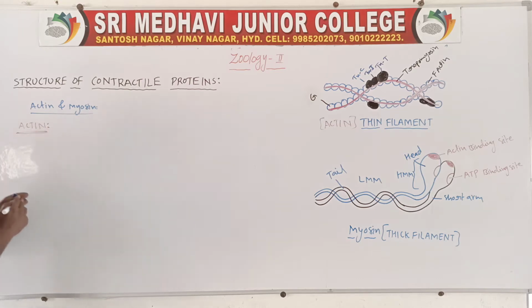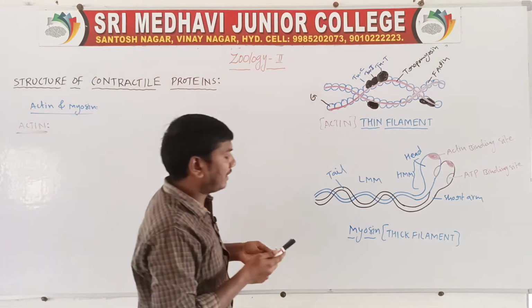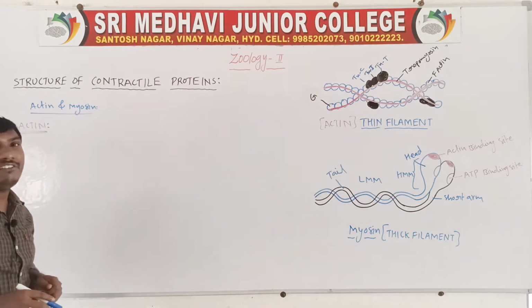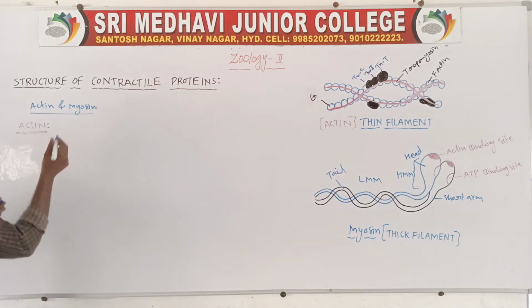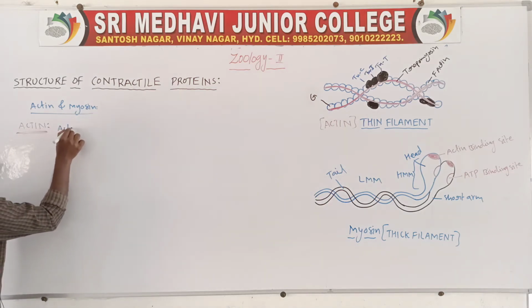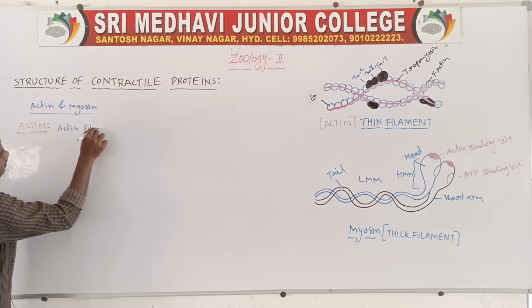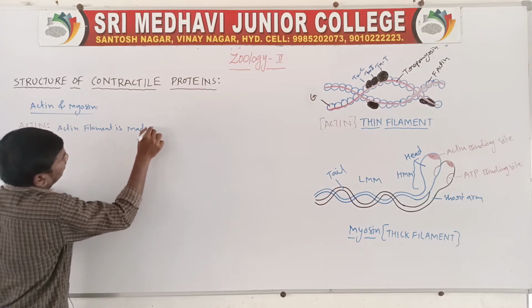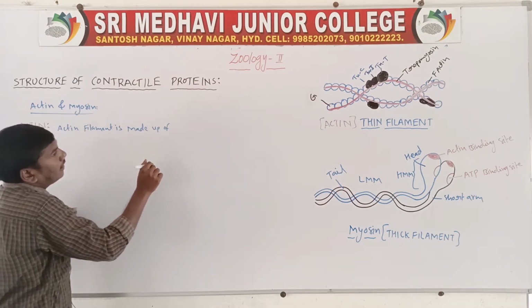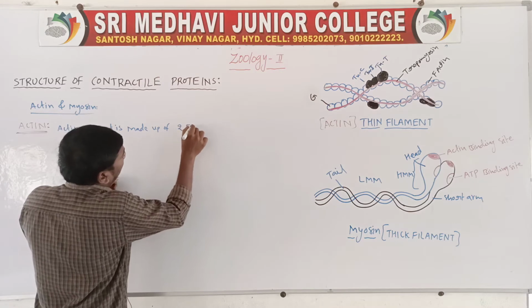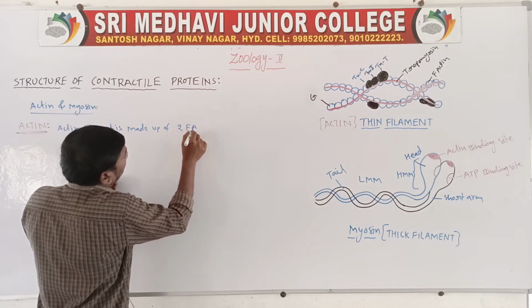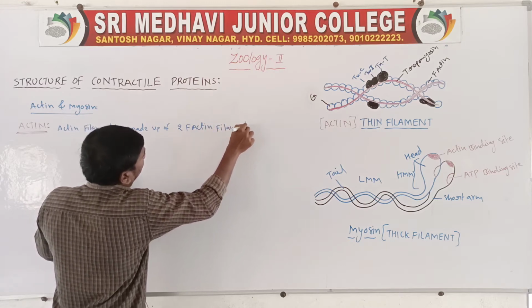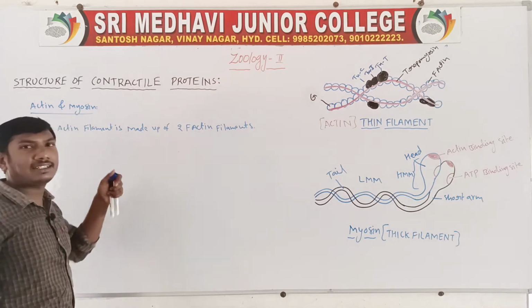First one, actin. The actin filament is made up of 2 F-actin filaments. F means filamentous.